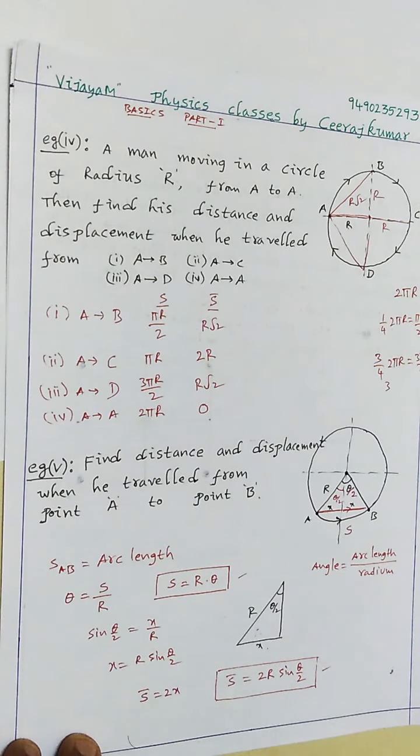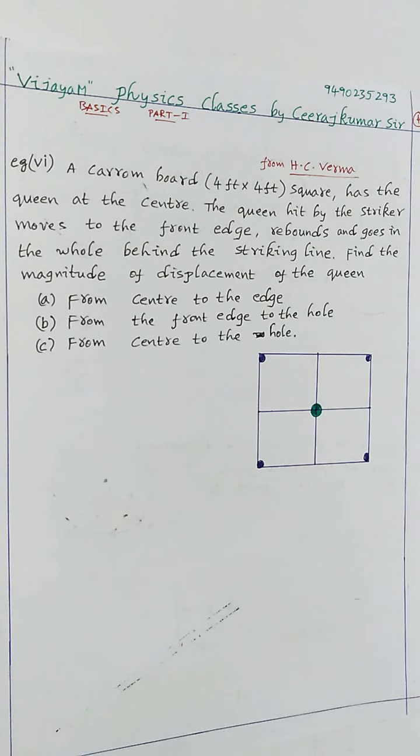Now look at another problem, from H.C. Verma. Very nice problem. A carom board 4 feet by 4 feet square has the queen at the center. The queen hit by the striker moves to the front edge, rebounds and goes in the hole behind the striking line. Find the magnitude of the displacement of the queen from the center to the edge, from the front edge to the hole, and from center to the hole.